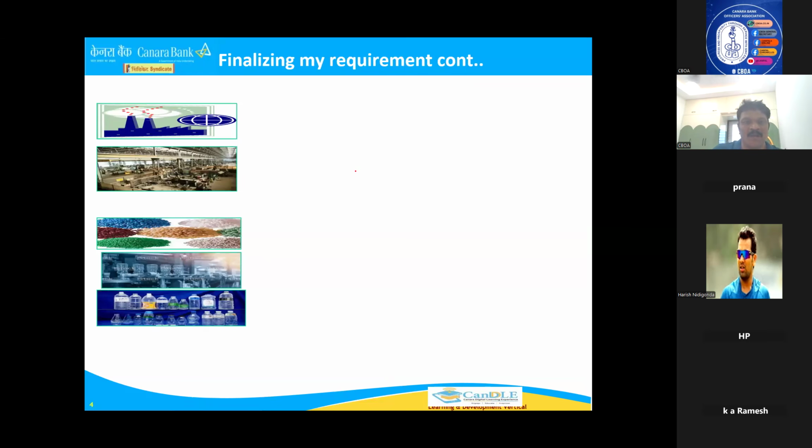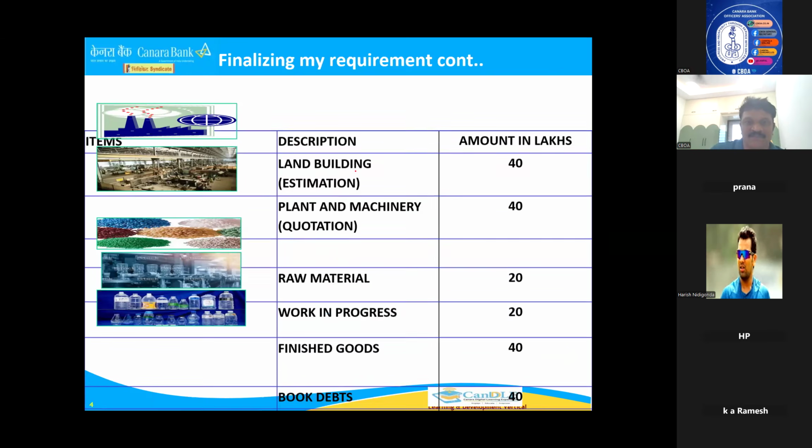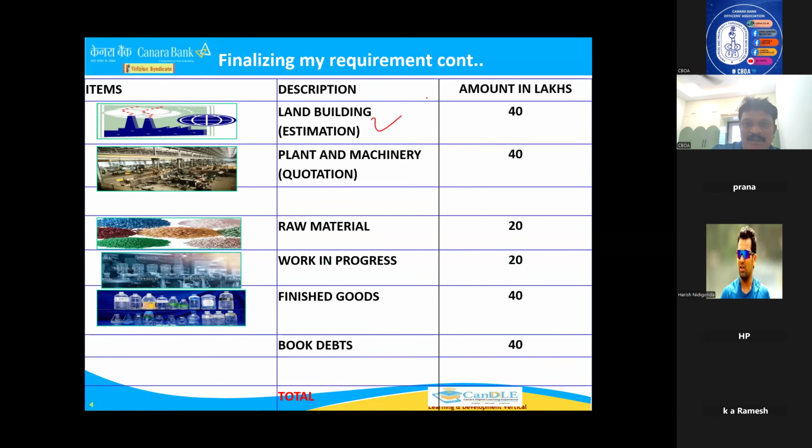Now, finalizing. We have brought a quotation for land and building. We thought 40 lakhs will be sufficient. Then we have taken the plant and machinery quotation. We want 40 lakhs. That means this 80 lakhs we require for these two purposes. Then raw material, all these things also we have come to an end. How much we require to run this business, this project, the businessman has to do. But generally on behalf of the businessman, the chartered accountant and accountant will do all these things.